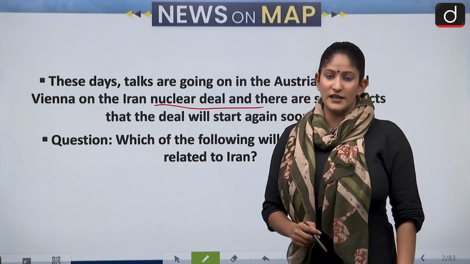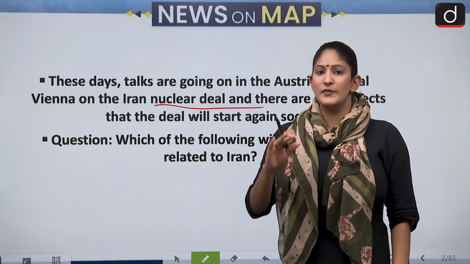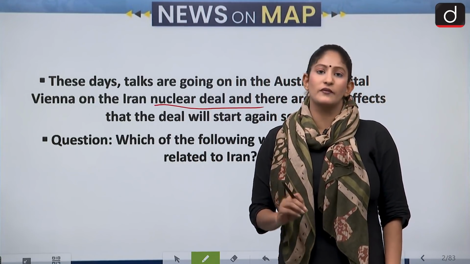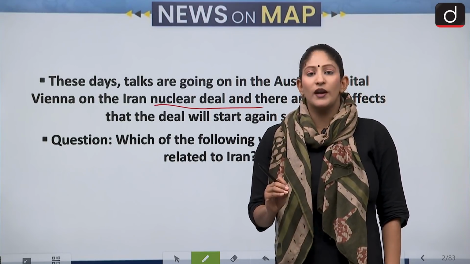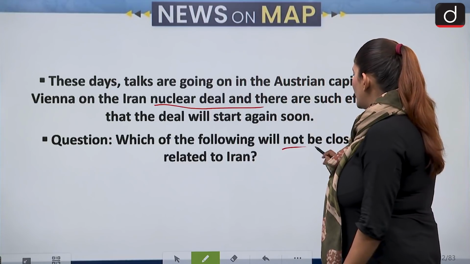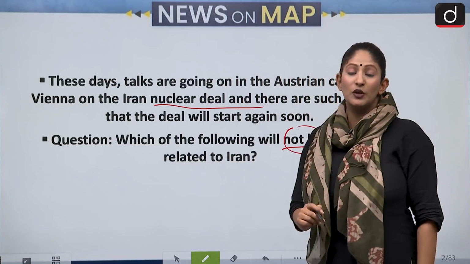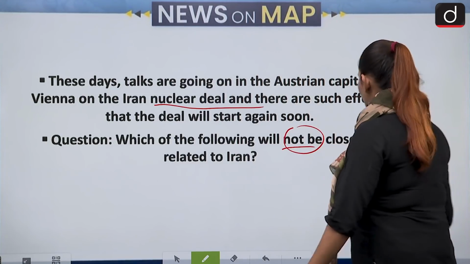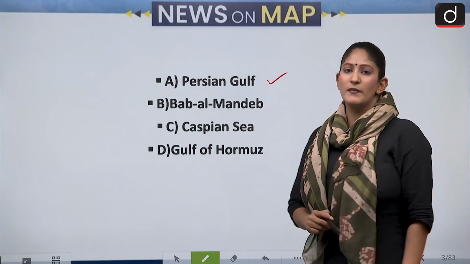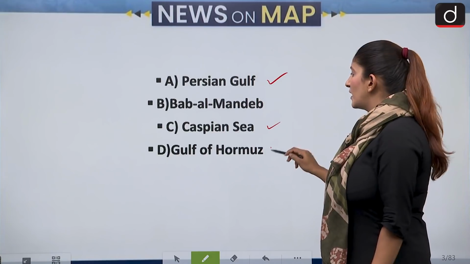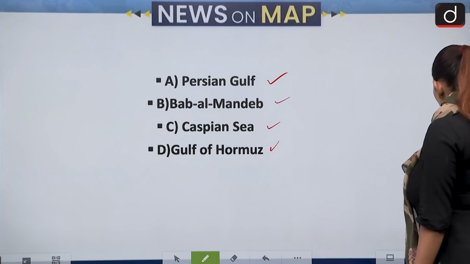Now we have to see that this particular topic has been most of the time in the news because of this area of Iran, because of the nuclear deal. Okay, so which of the following will not be closely related to Iran? Let us first of all have a look at the options. Persian Gulf, Bab el Mandeb, Caspian Sea, Gulf of Hormuz. Let's see the map first.